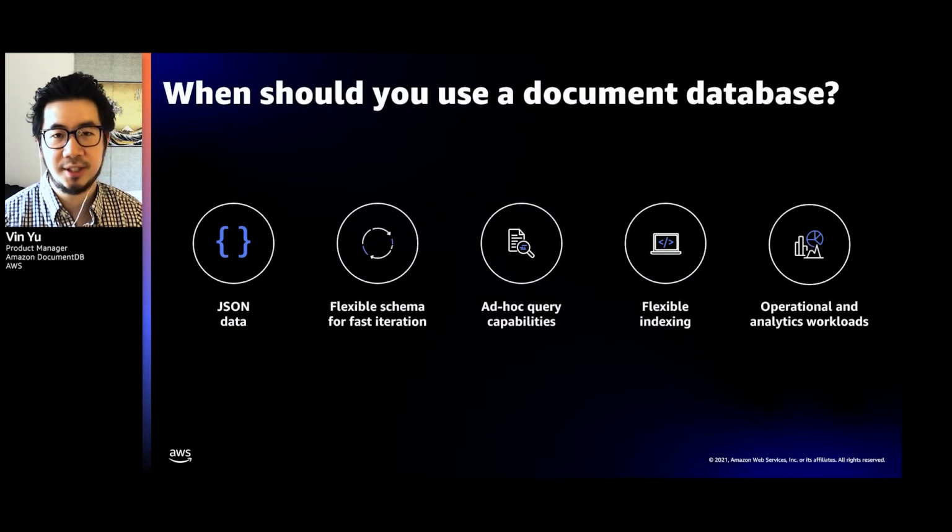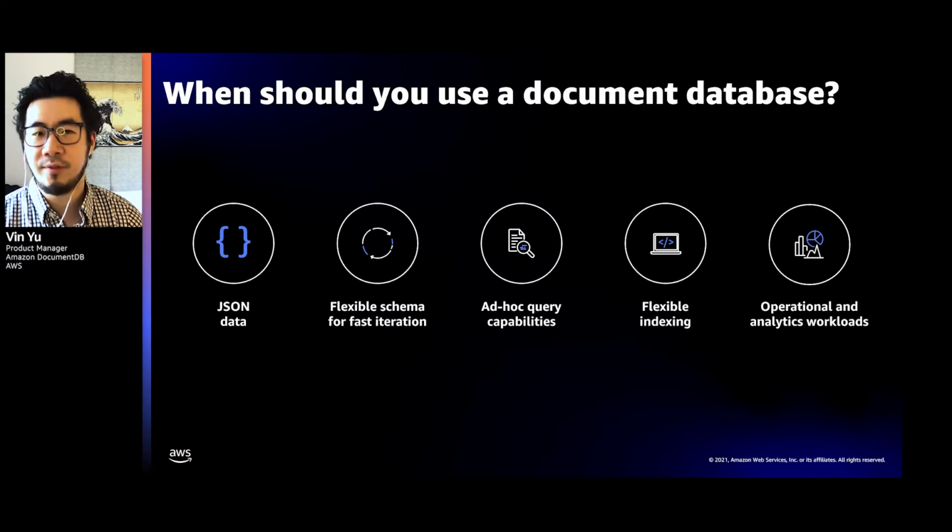Now, all those characteristics sound great, but when should you actually use a document database? If you're working with JSON data, that's a good indicator. Another big indicator is whether you need a flexible schema. If you don't know upfront what your schema is going to be, or you know it's going to evolve over time, Document DB may be a really good choice. You also have the ability to perform ad hoc queries and create flexible indexes even as your schema evolves over time.